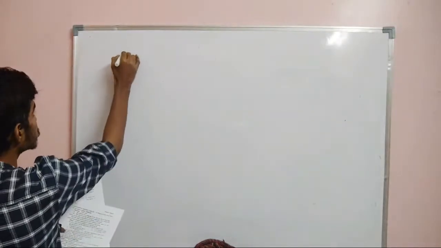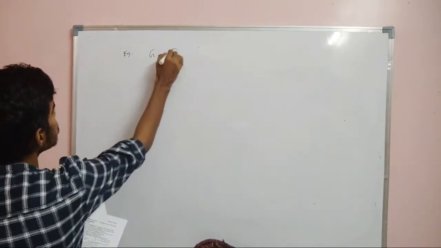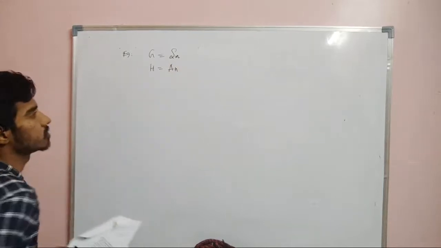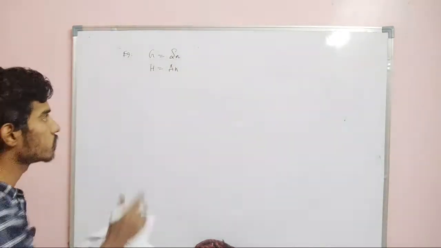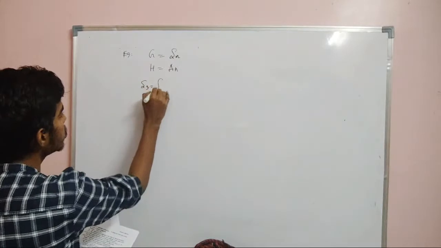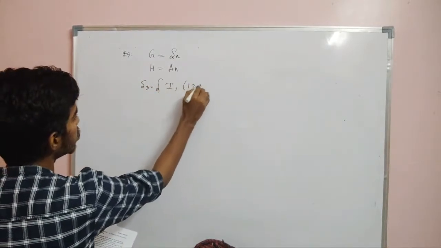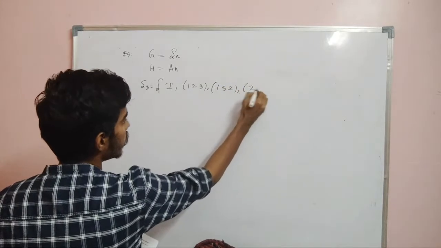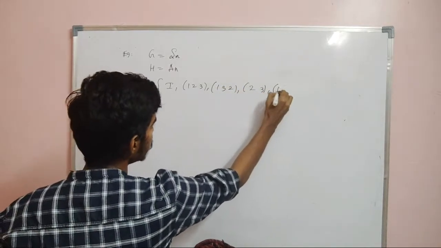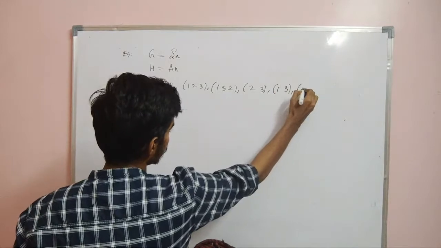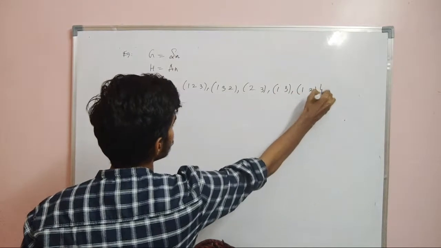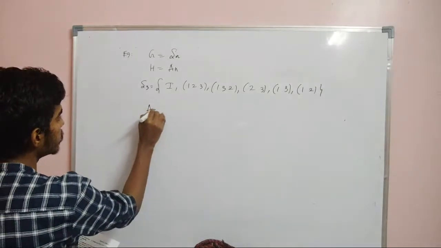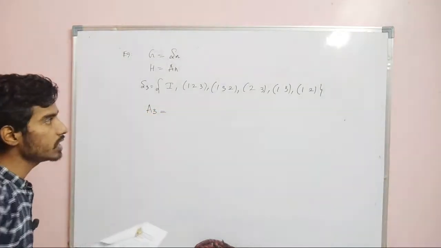So example 5, G is equal to Sn, then H is equal to An is a subgroup. An itself will form a group, right? For example, if you take S3, the elements are I, (1 2), (1 3), (2 3), (1 2 3), (1 3 2). I am fixing 1 and changing 2, 3; fixing 2 and changing 1, 3; and fixing 3 I am changing 1 and 2. So these are 6 elements. Now what is A3? A3 is the set of all even permutations.